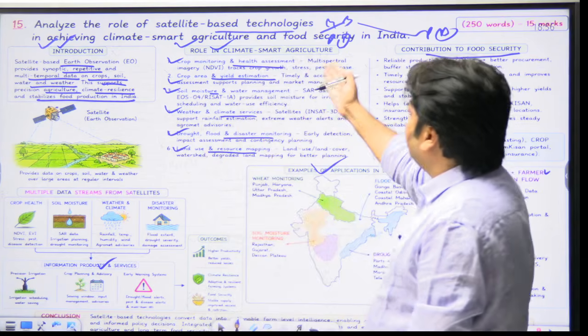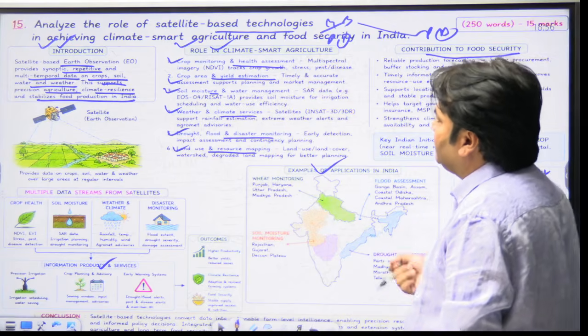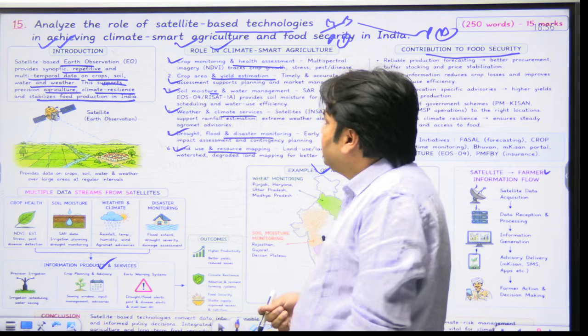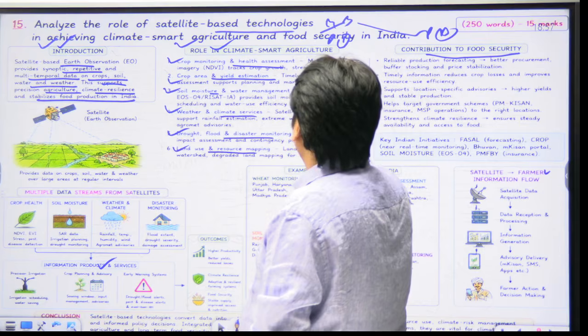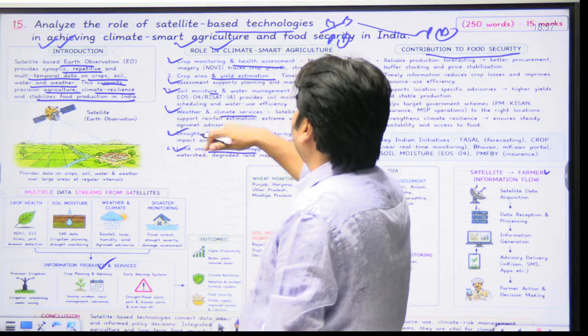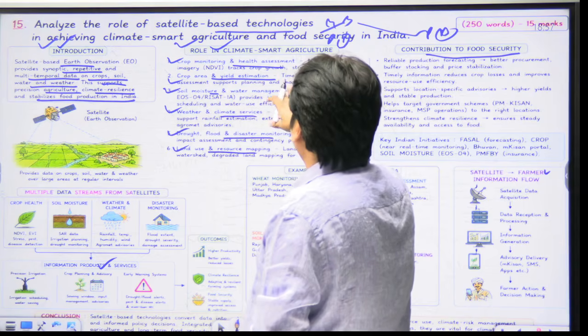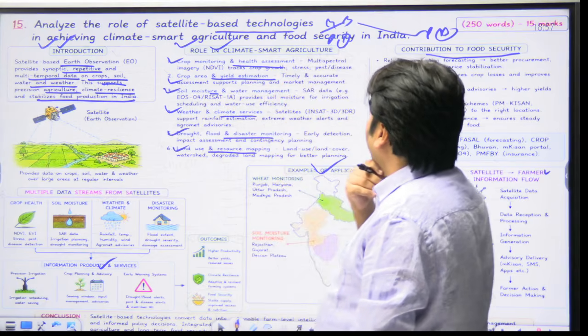Now here keywords have been written while explaining these dimensions. For example, for the dimension of crop monitoring and health assessment, the keywords written here are multi-spectral imagery, tracks crop growth. For crop area and yield estimation, timely and accurate assessment, supports planning and market management.